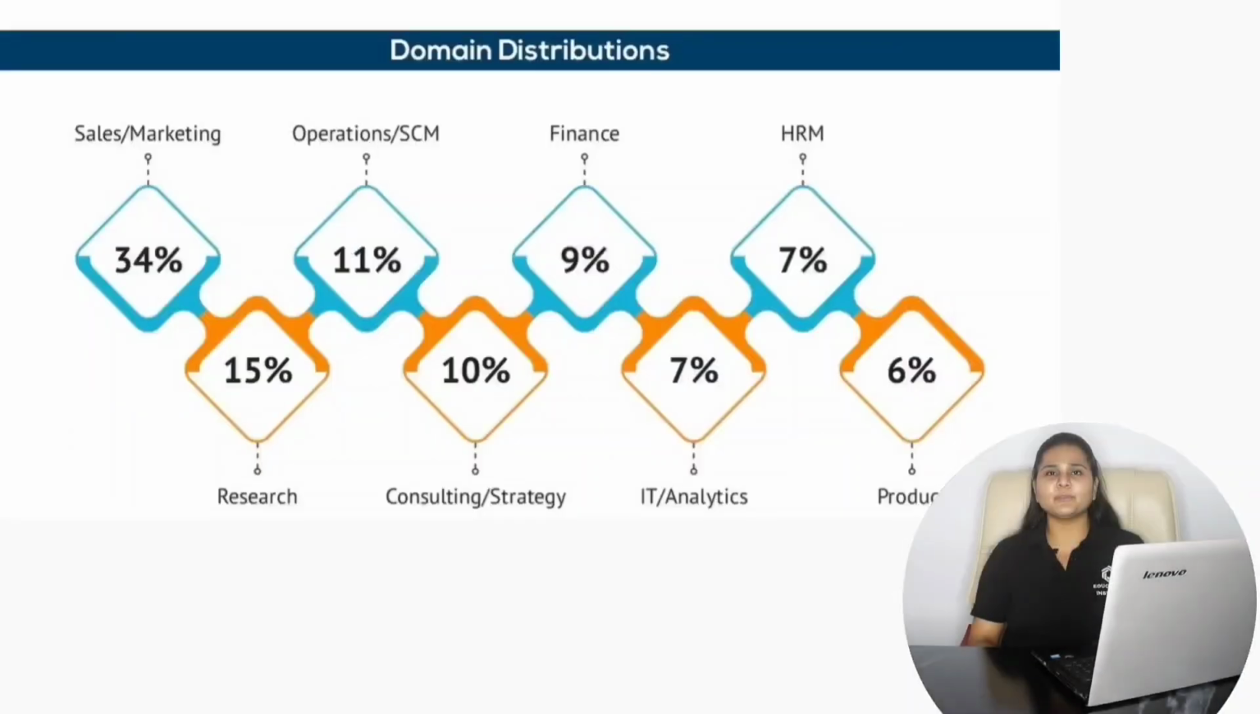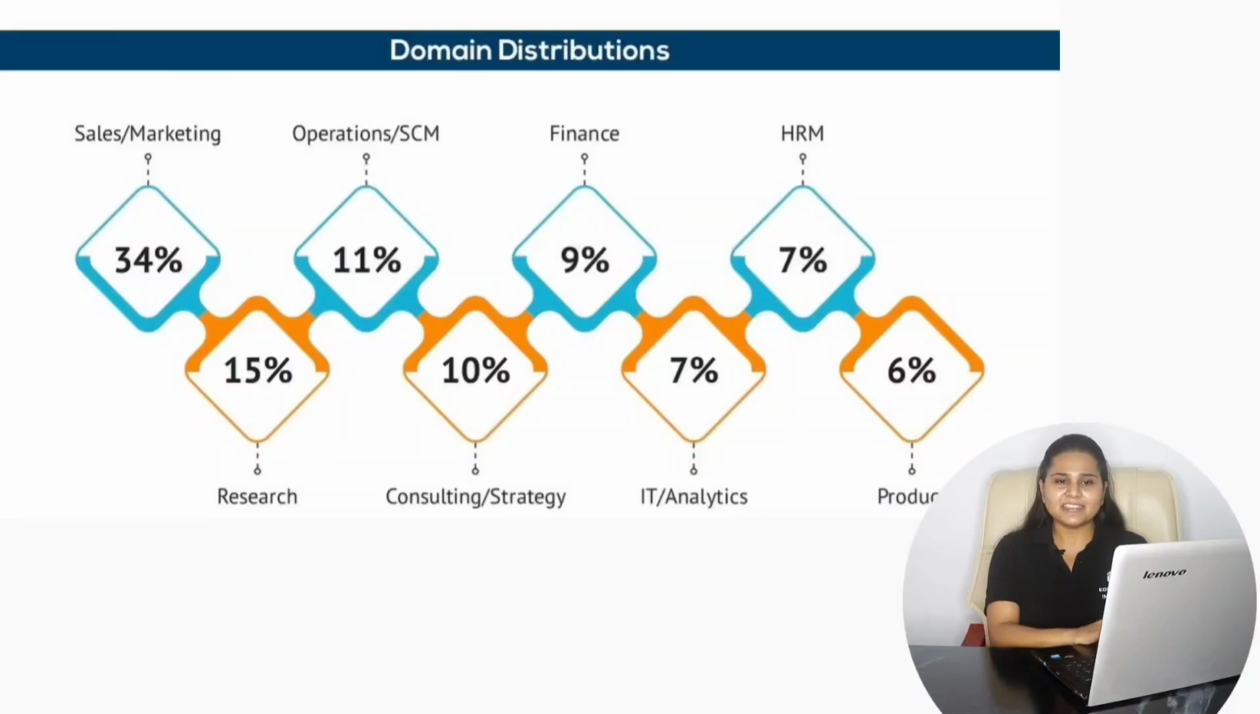If we consider the domain-wise distribution for the placements, 34% placements were from the sales and marketing domain, 15% were from research, then 11% were from operations and supply chain management, 10% from consulting and strategy, 9% from finance, 7% from IT and analytics, 7% from HRM and 6% from product.